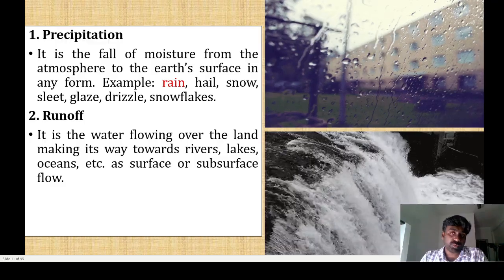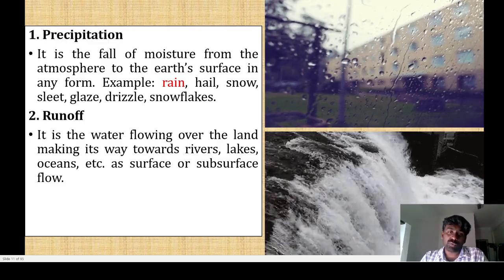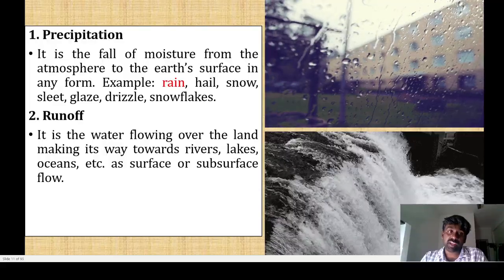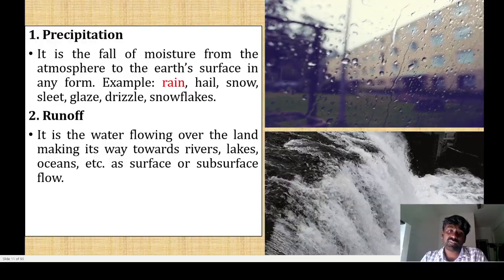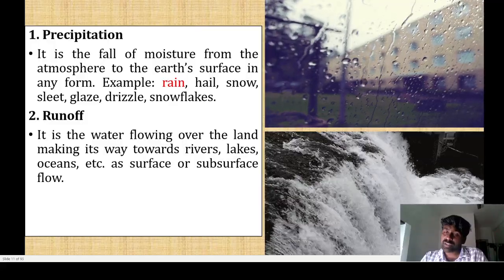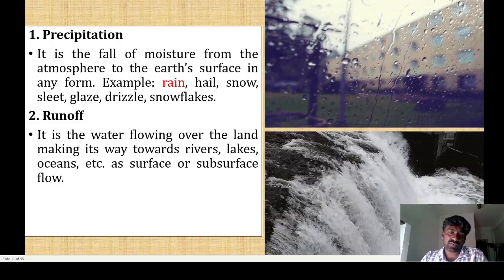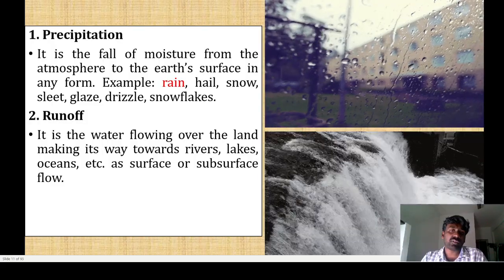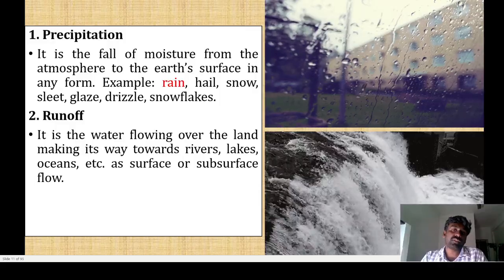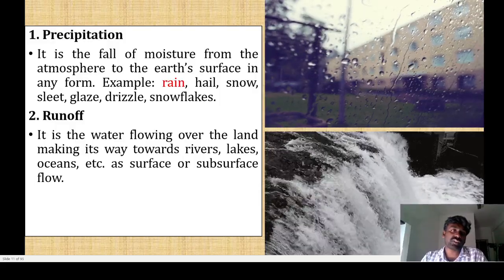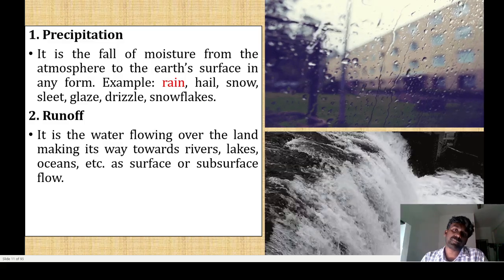Especially, and the second one, runoff. It is water flowing over the land, making its way towards a lake, river, ocean, etc., as surface or subsurface water. Even subsurface water gets transferred from one place to another place. Not only surface water gets runoff; even subsurface water also gets transferred. So the flow of water from one place to another place is called runoff.